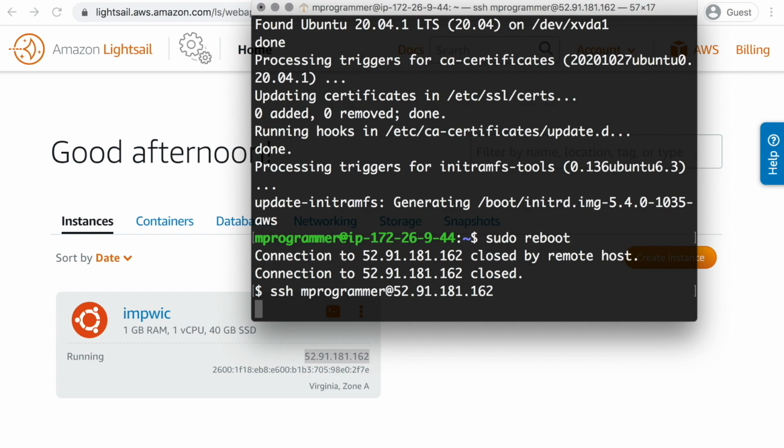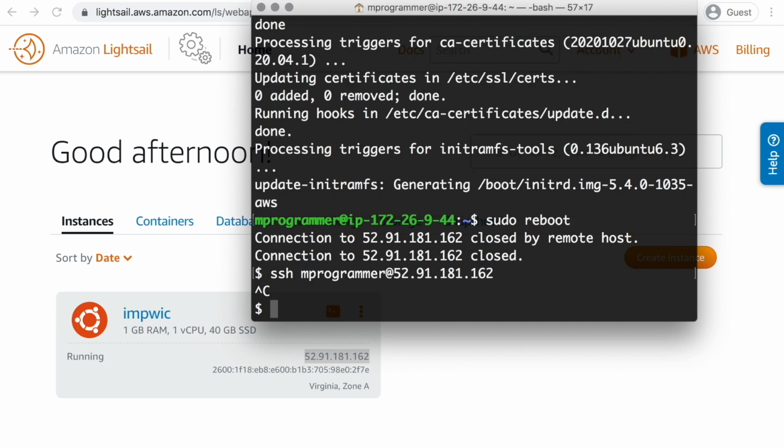At that point you have to press Control C or Command C, depending on how your keyboard and your operating system communicate with the terminal program, and get back to your terminal, then wait a little bit longer and try to re-establish the connection again.